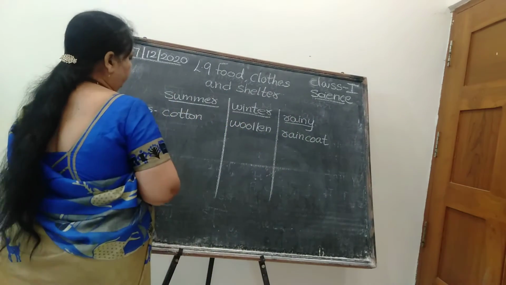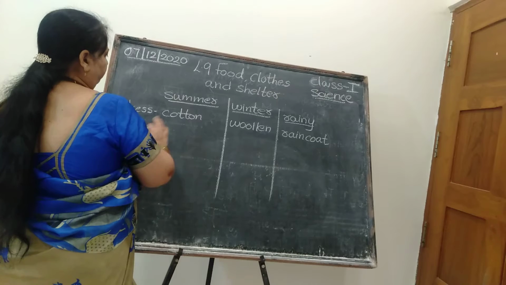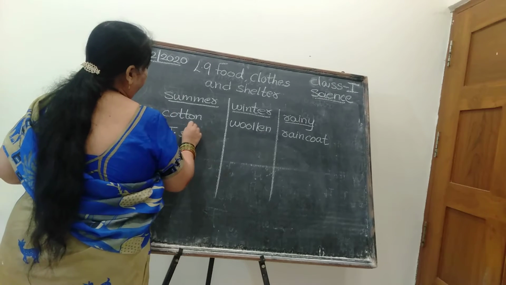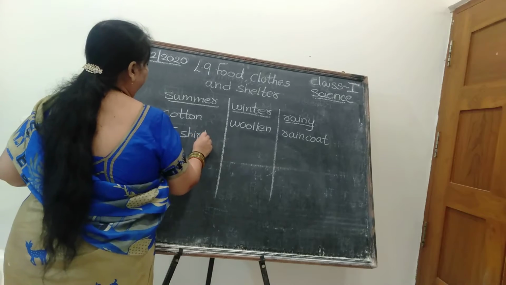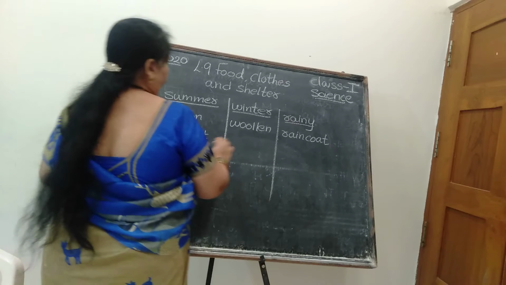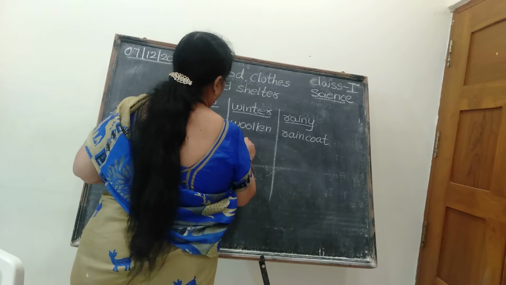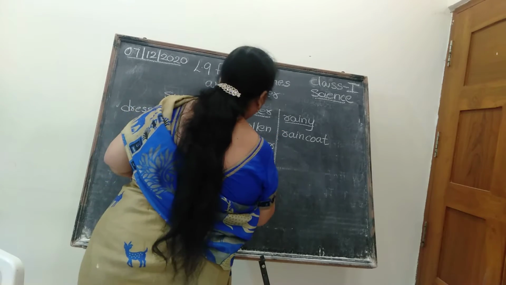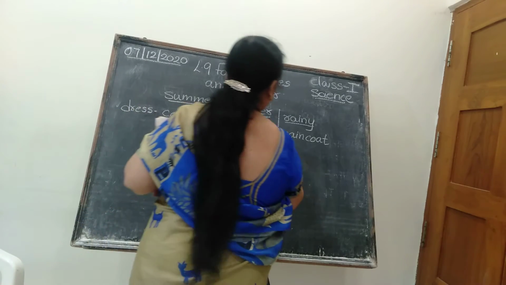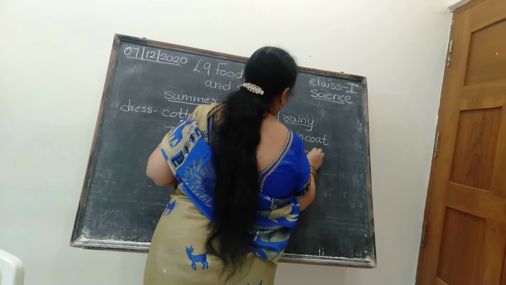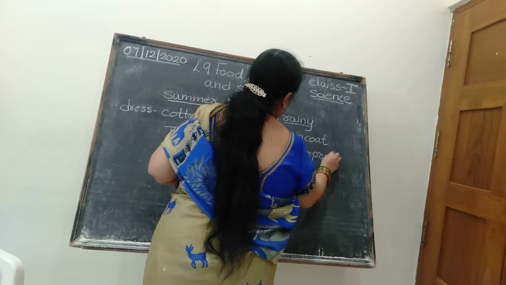And the next one is, which type of dress will you wear? You will wear your t-shirt or shorts, anything you can write. Next, for woolen dress, you can take the example of a sweater. For the raincoat, you will always wear a waterproof dress, isn't it?